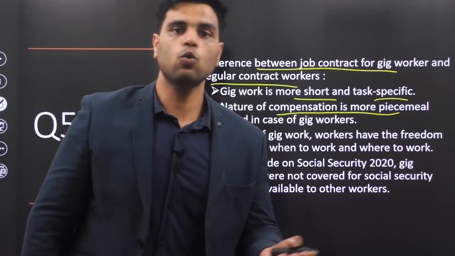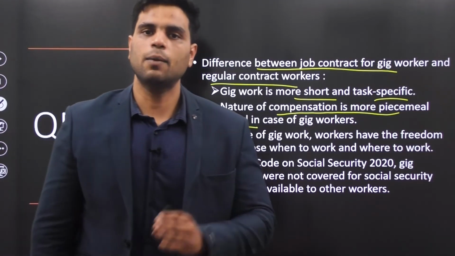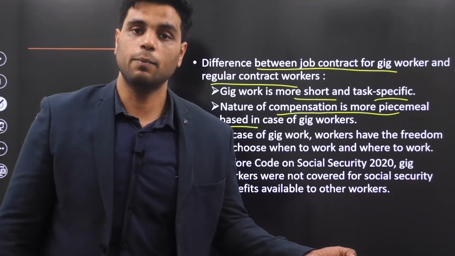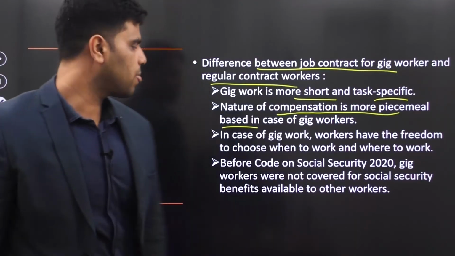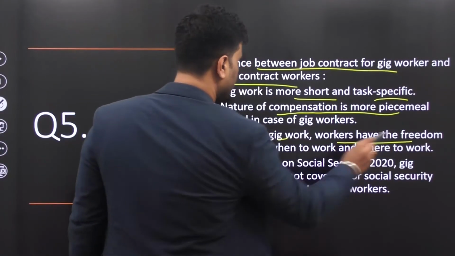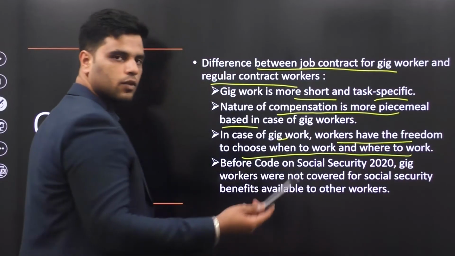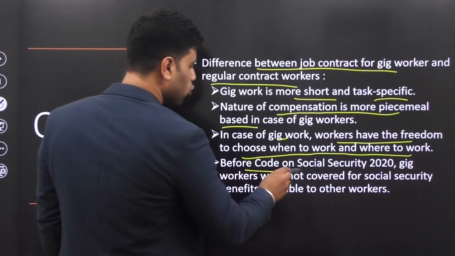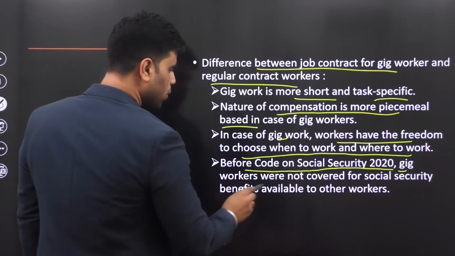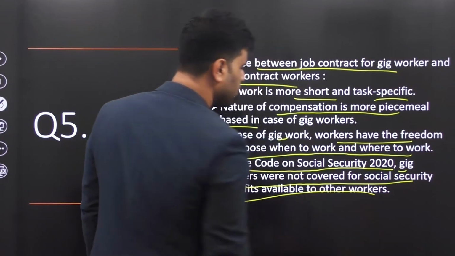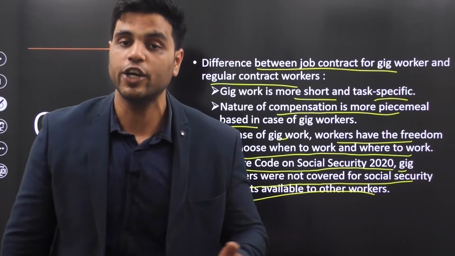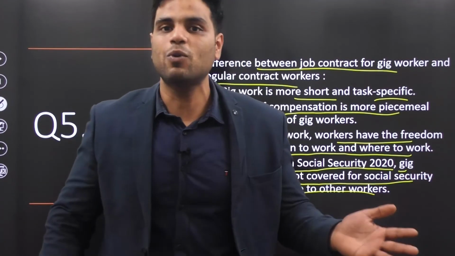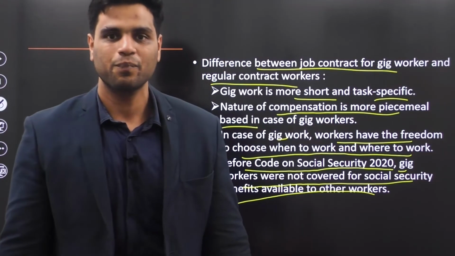For example, Uber drivers are gig workers. As soon as they complete a ride, they'll get money for it. If they're not completing that ride, they're not getting money, right? They're not on a fixed payroll. Then, in case of gig work, workers have the freedom to choose when to work and where to work, right? That's not the case with contract workers. Before the Code on Social Security 2020, gig workers were not covered for social security benefits available to other workers. So in 2020, the government enacted the Code on Social Security, in which provision for social security schemes for gig workers was also included. Before that, gig workers were not covered under any social security scheme, right?